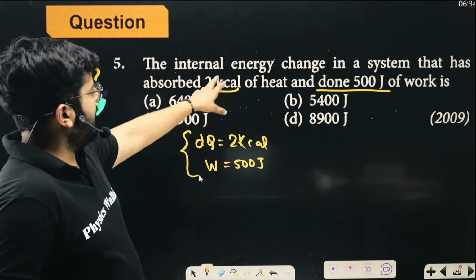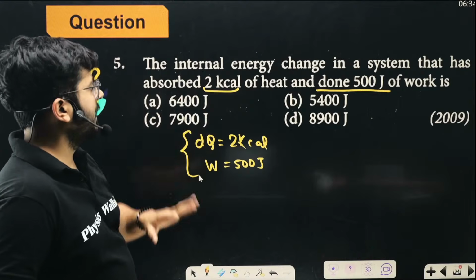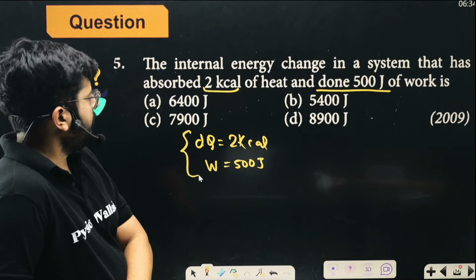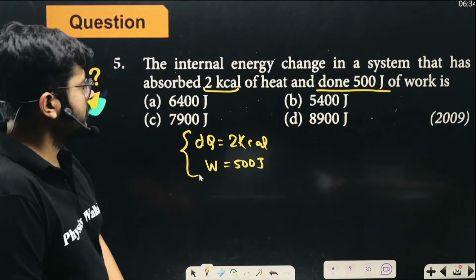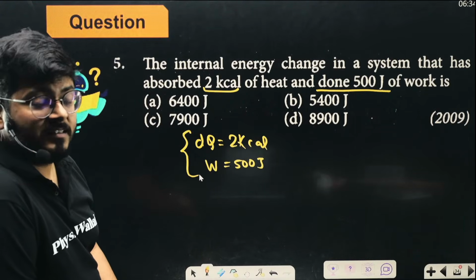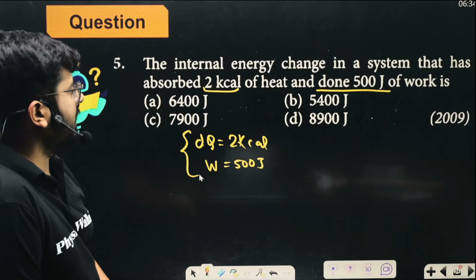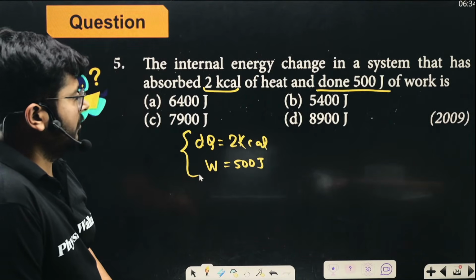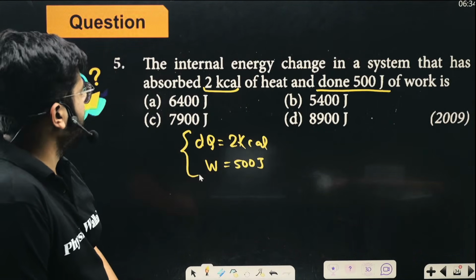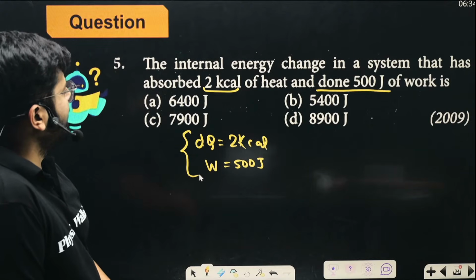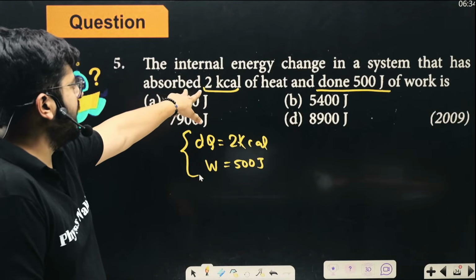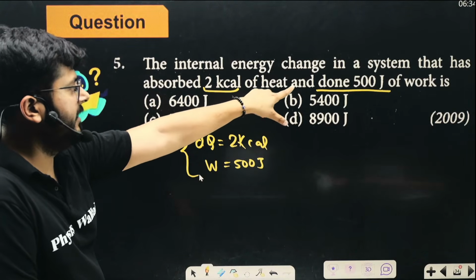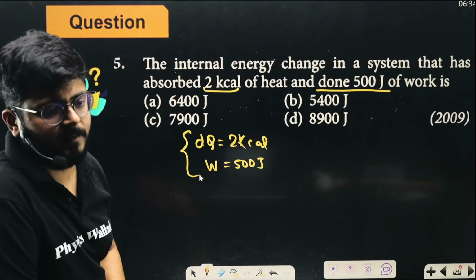Think about it. The heat absorbed is given as 2 kilocalorie. We don't need it in calories, we need it in joules, so multiply with a certain factor. What is that factor? And then the work done is also 500 joule. So the amount of heat absorbed is given, and the amount of internal energy change we have to calculate.